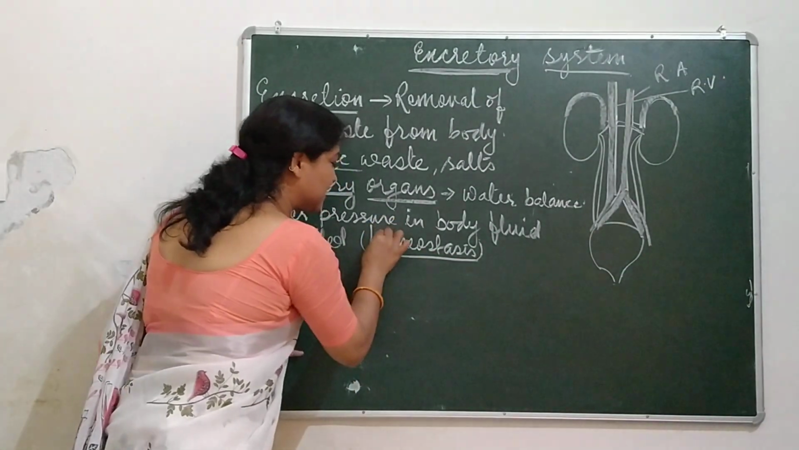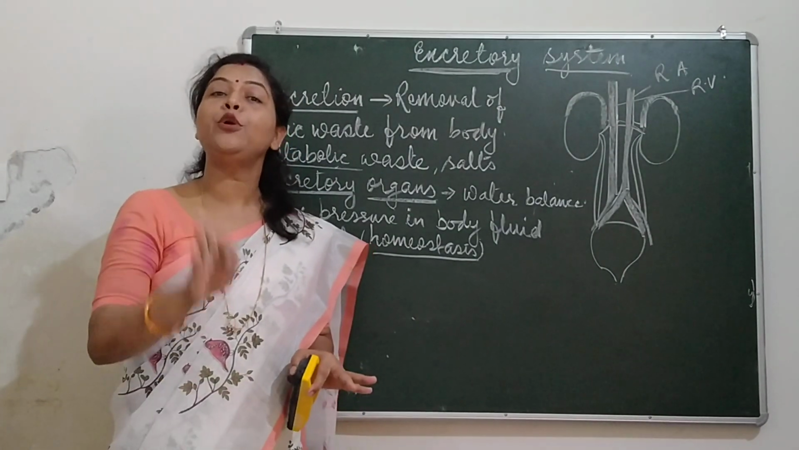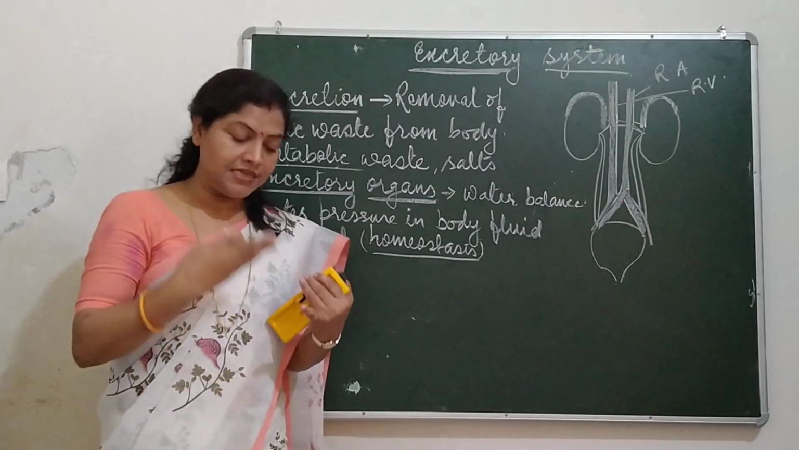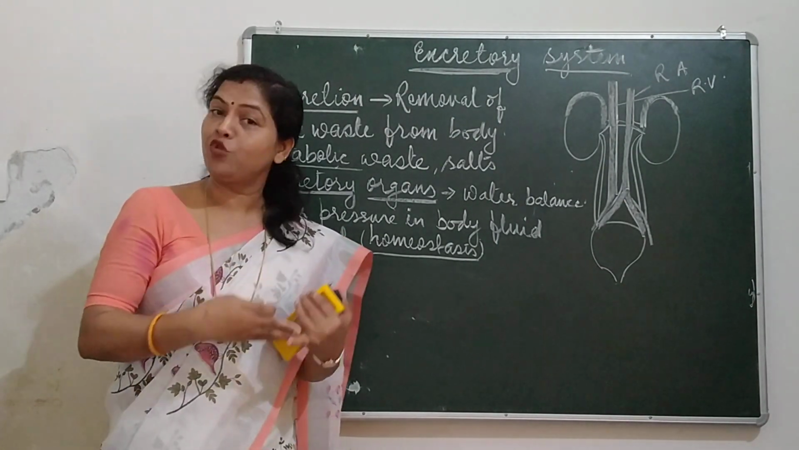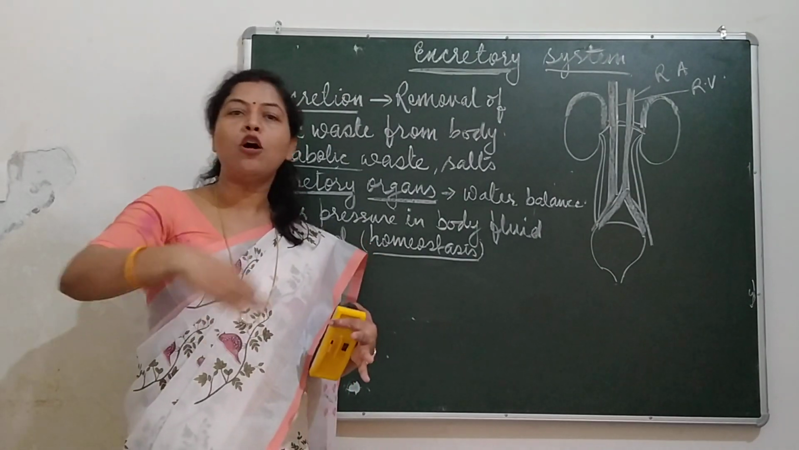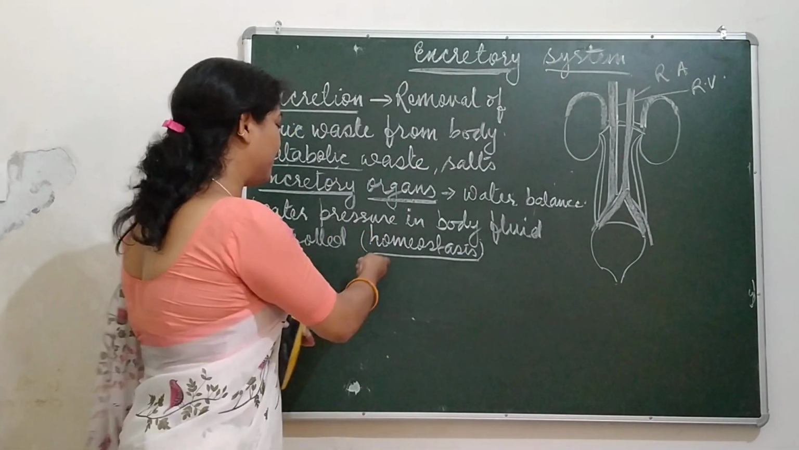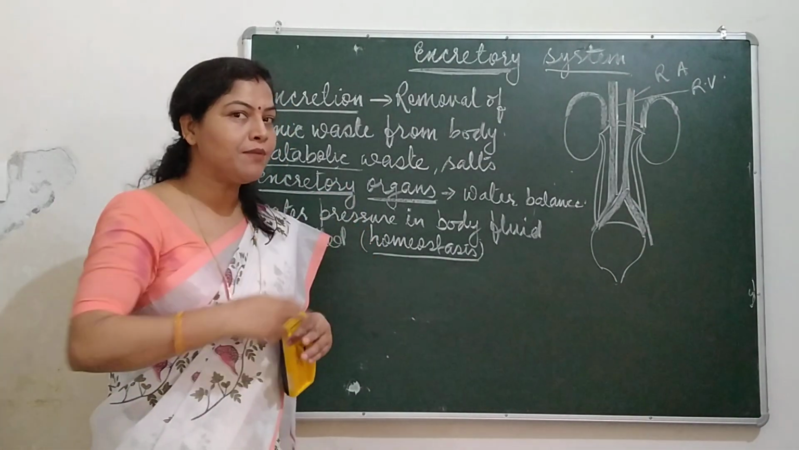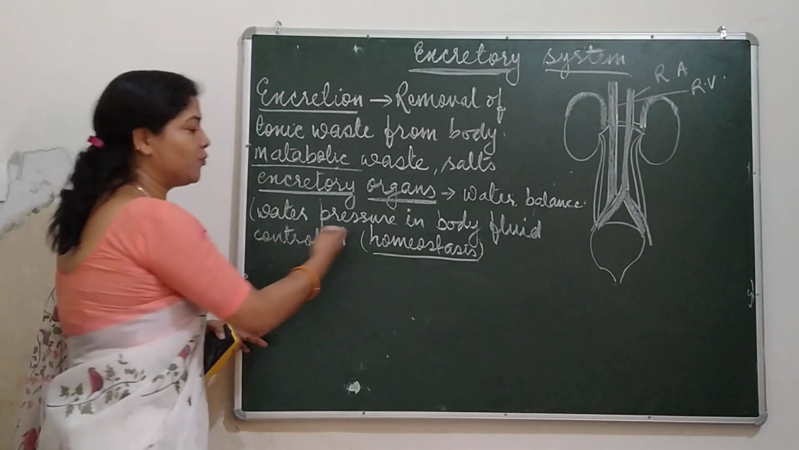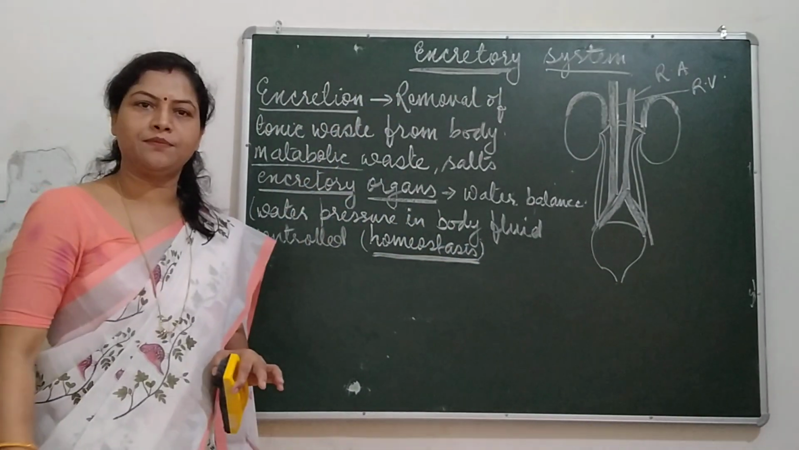Homeostasis is the process by which the internal environment of the body is maintained, either temperature, or the removal of toxic waste, or the liberation of energy. There are so many things. These all are maintained because most of the function is done by blood. And what is the base of blood? This is water. So this is osmoregulation and homeostasis. Now let us start the excretory system.